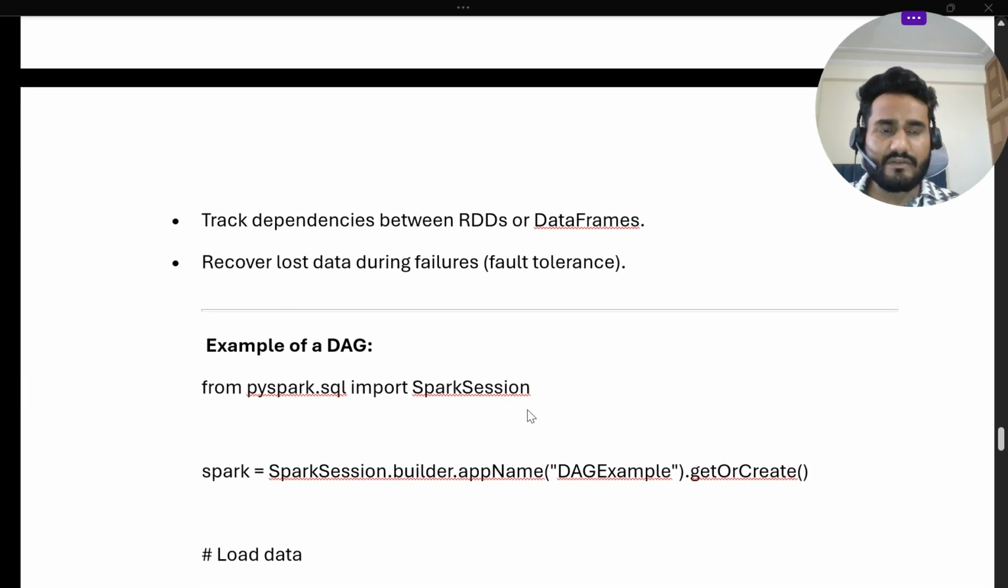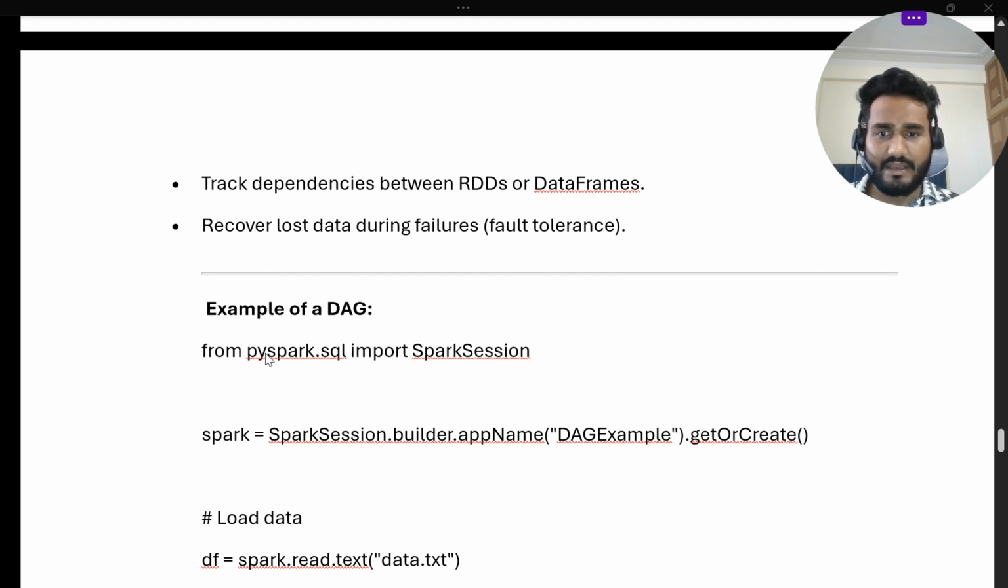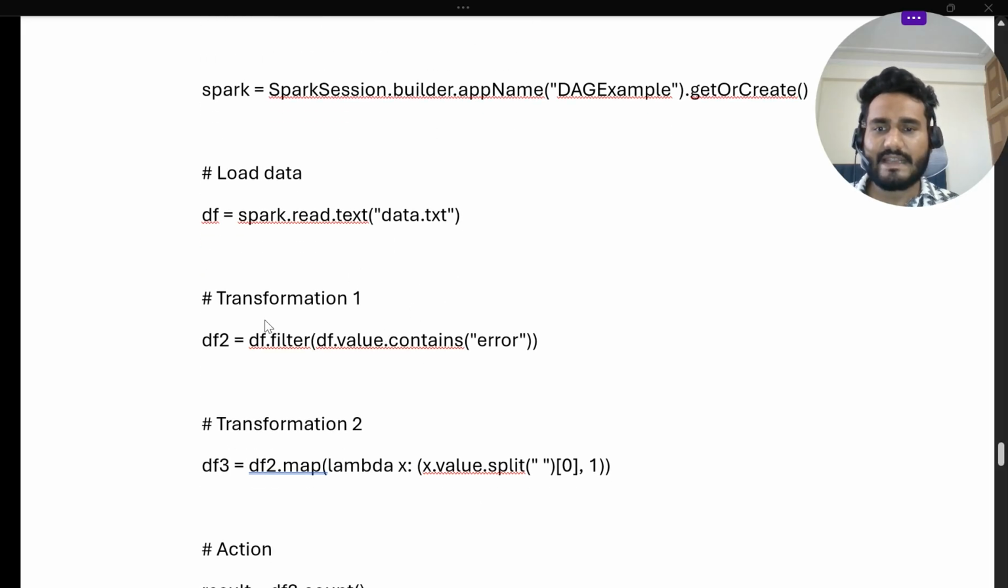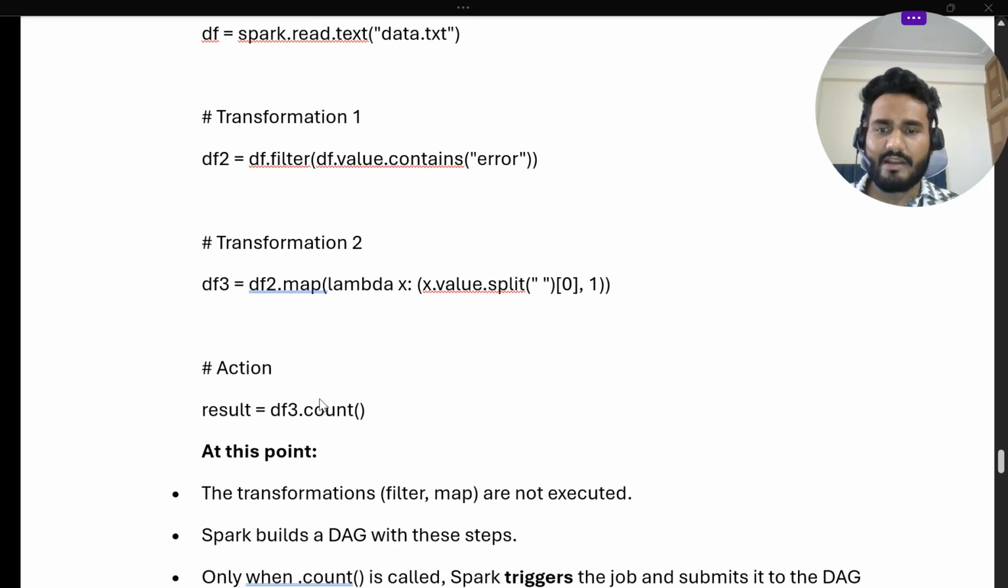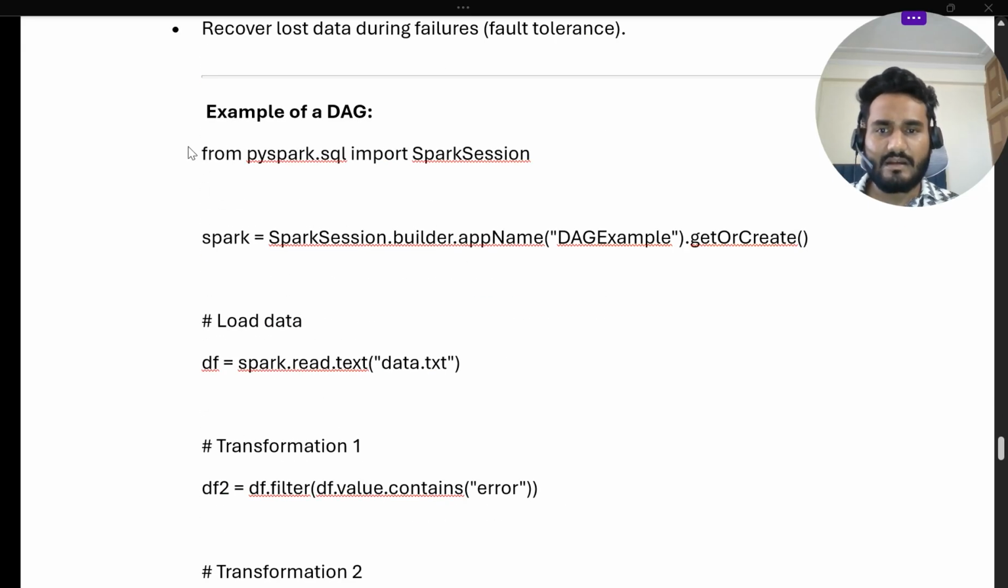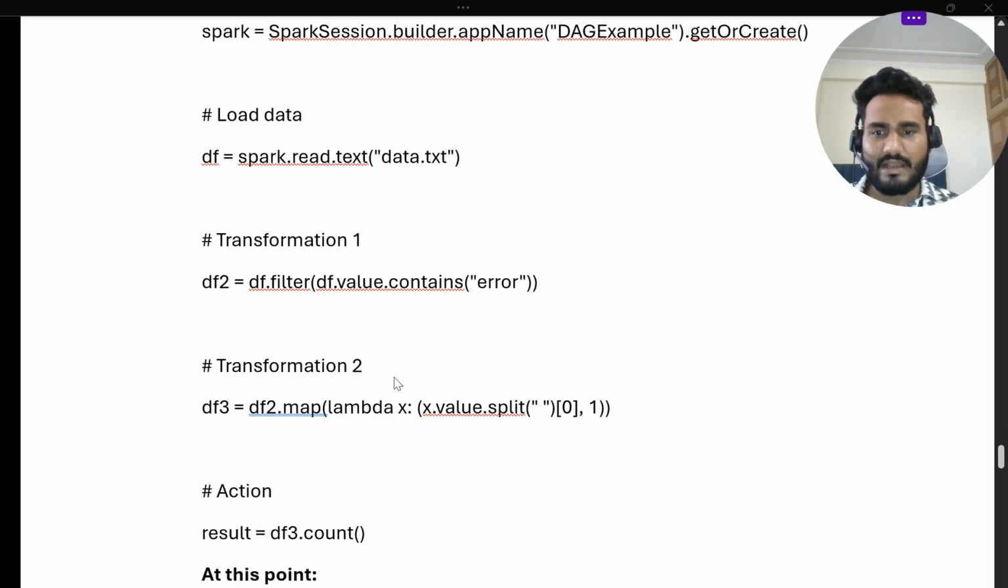We will understand through one example. We have taken up a Spark SQL, Spark session, and a DAG example. First, we will load the data: spark.read, and we have taken the data.txt. We will do the transformations, one filter transformation and one map transformation, and then we will perform the action. So what will happen if we debug this code?